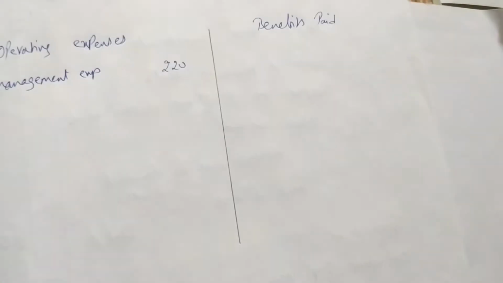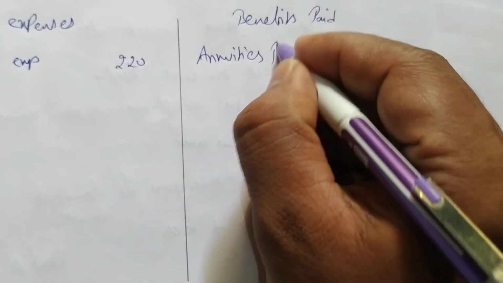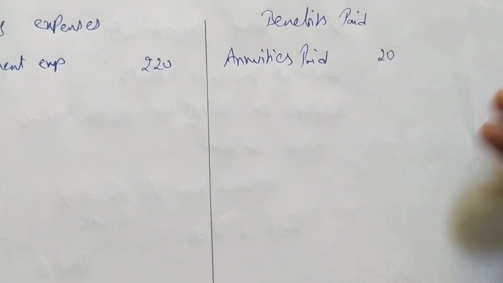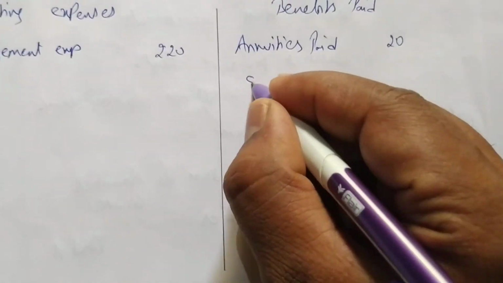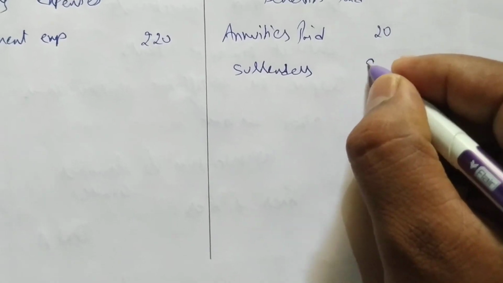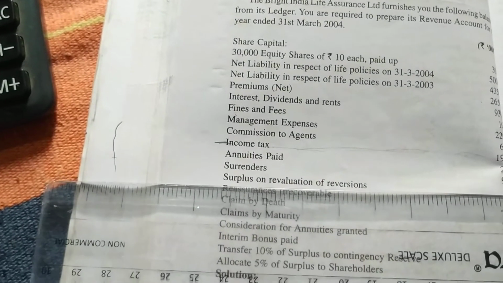Go to the format, working note, benefits paid, you write annuities paid. How much he paid annuities? 20. Next we are having surrenders, that also we have to write under benefits paid. Surrenders amount is 98.